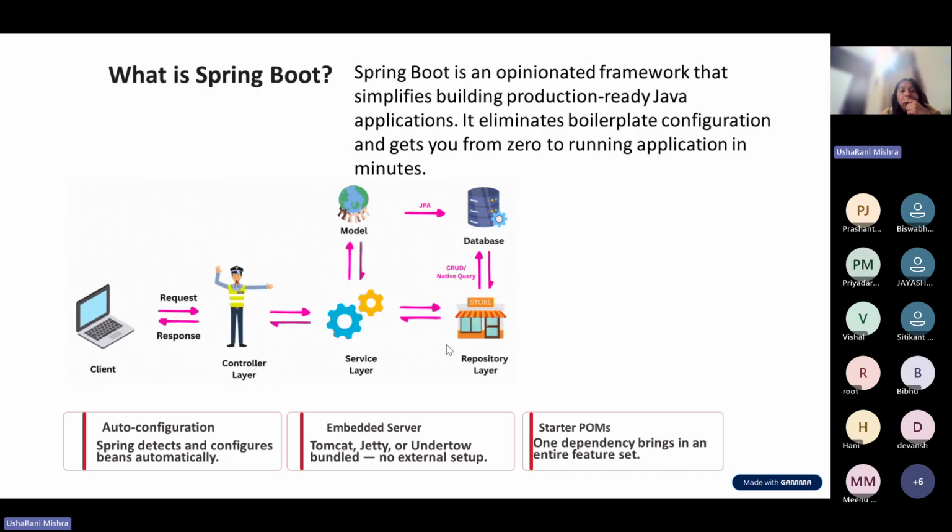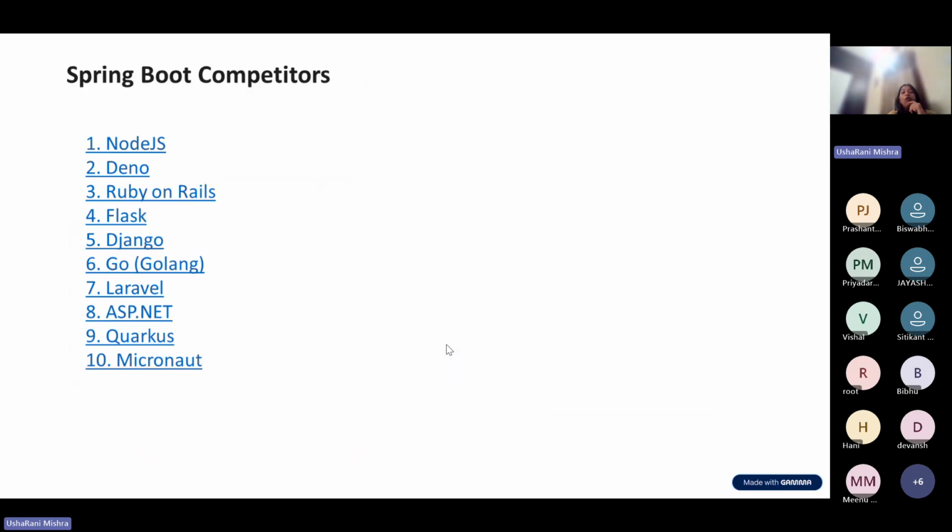Now, the next slide is telling about what Spring Boot competitors we have. This is a very important question even in the interview, so I thought to give a slight overview of this. Spring Boot is not the only technology existing in the market which will provide you the backend for a mobile application front end or web application front end.